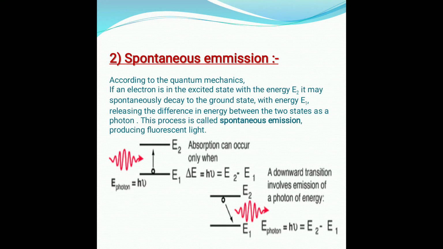In absorption, the atom gets excited from the ground state energy level to the excited state energy level, and that transition happens because of the absorption of radiation. But in spontaneous emission, the matter is already present in the excited state and spontaneously comes down to the ground state, and while coming down it emits a photon of energy, termed fluorescent light. So the examples of spontaneous emission are light from an ordinary bulb or light coming out from a filament.